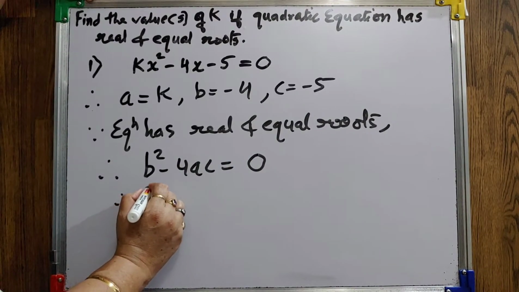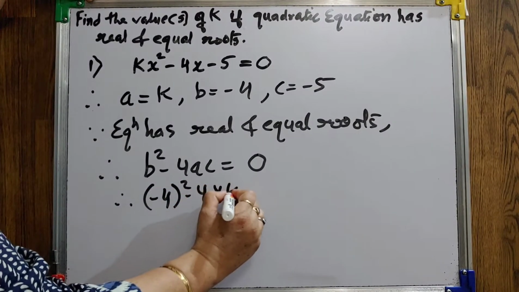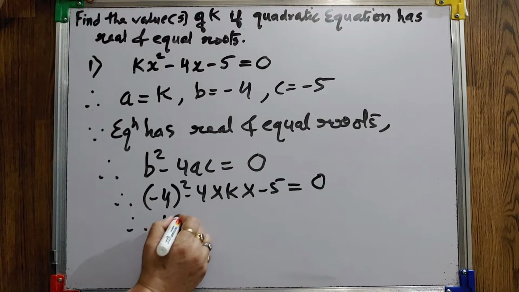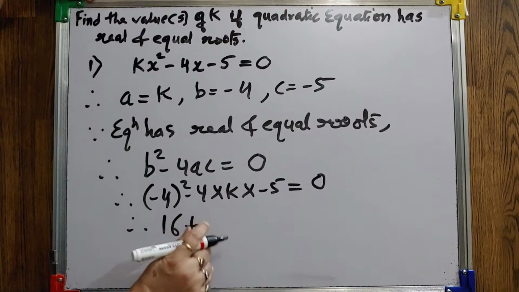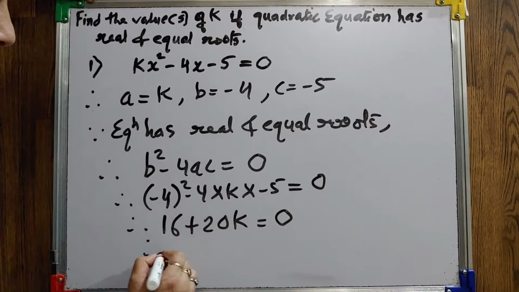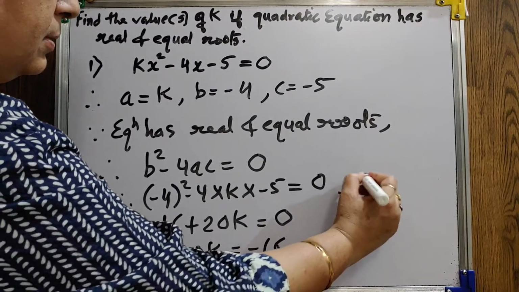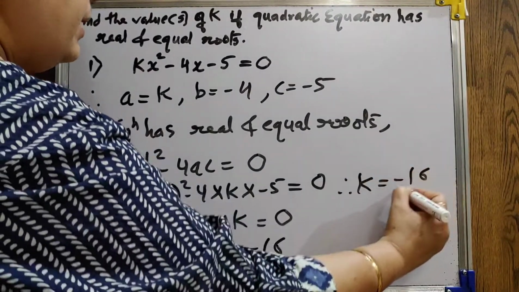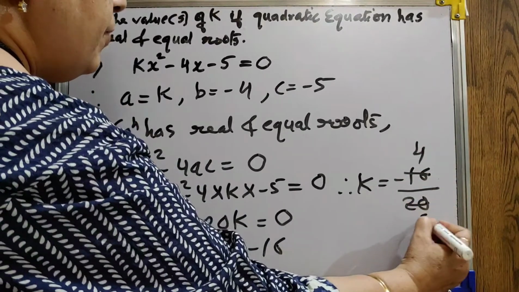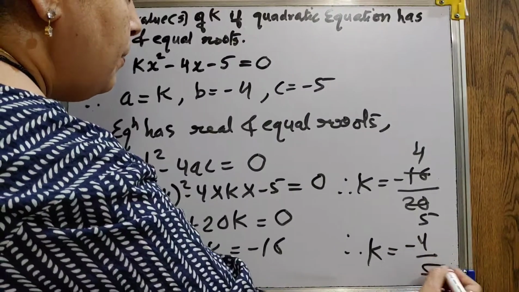Now substitute the values. B is minus 4, A is k, and C is minus 5. This will be 16 minus, minus plus, 4 5s are 20, 20k equals 0. So your 20k will be equal to minus 16. So k will be minus 16 upon 20. 4 4s are 16, 4 5s are 20. So your value of k is minus 4 upon 5.